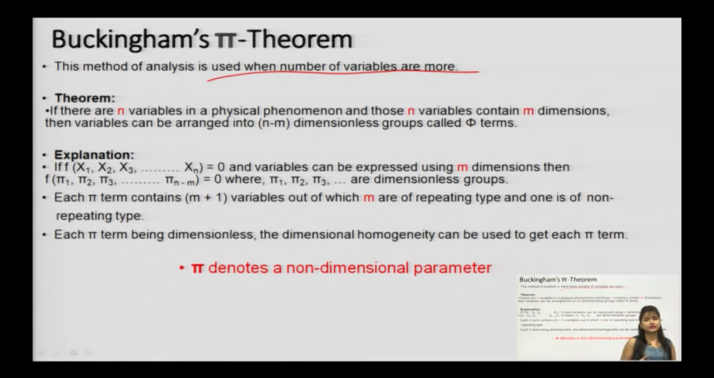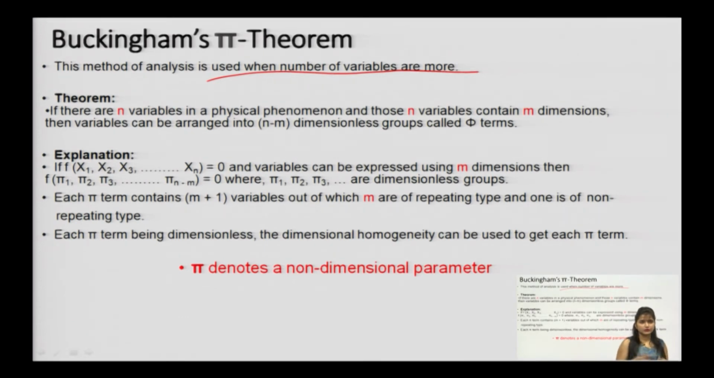The theorem states that if there are n number of variables in a physical phenomenon and those n variables contain m dimensions, M dimension means MLT, meaning m represents the fundamental dimensions, and the maximum value of m can be 3 only. Then these variables can be arranged into n minus m dimensionless groups. That dimensionless group will be represented by pi, meaning those n minus m terms will be pi terms.